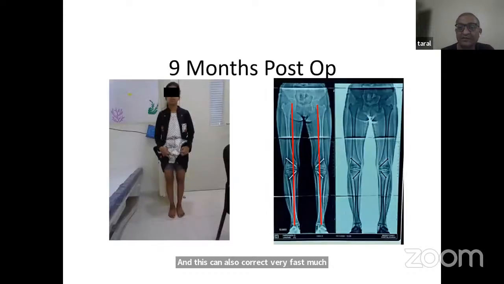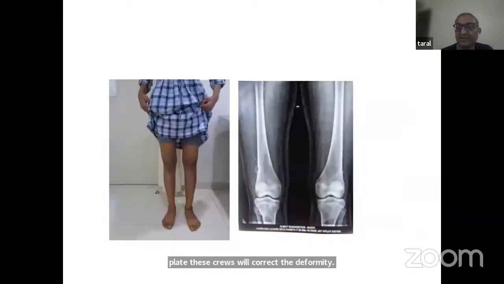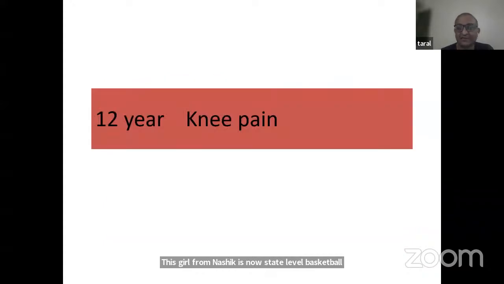These screws will correct the deformity. So you can see instead of a year, in 9 months, this is completely corrected. And then the screws are taken out through a very small incision and the child is normal. This girl from Nashik is now a state level basketball player, and correcting the deformity definitely has helped her.